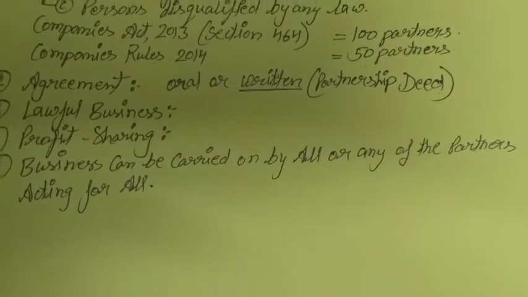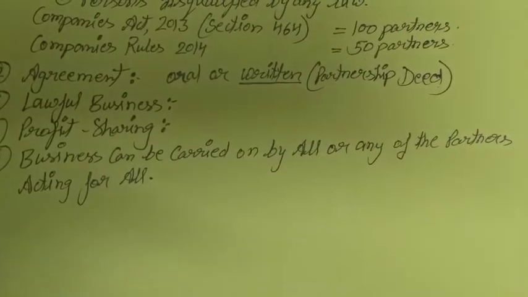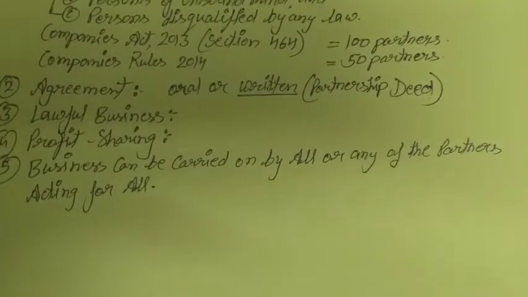Not that the individual partner will get the profit, all the partners will get the profit from that partnership firm.